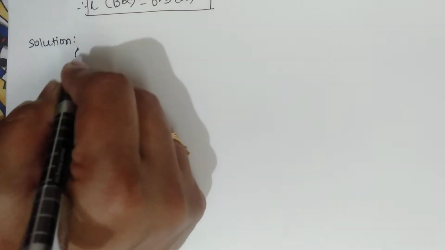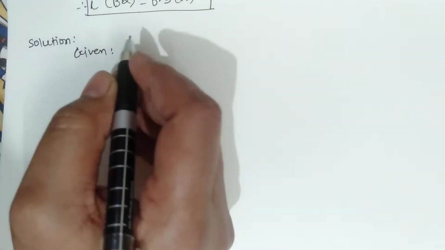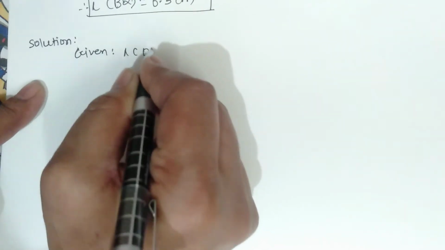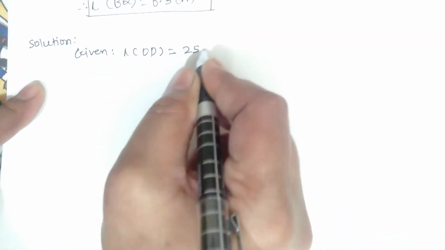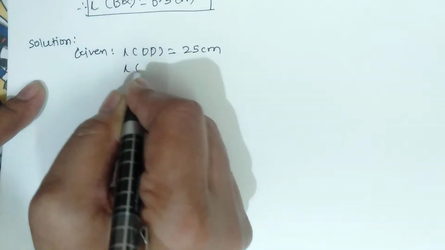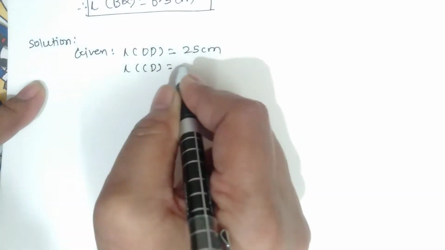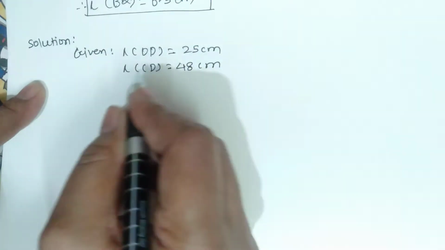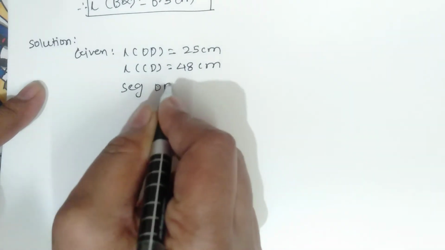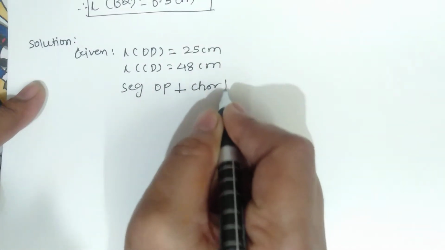See the solution. Firstly, the given things. Length of OD is equal to 25 centimeters. Length of CD is equal to 48 centimeters. And segment OP is perpendicular to chord CD.